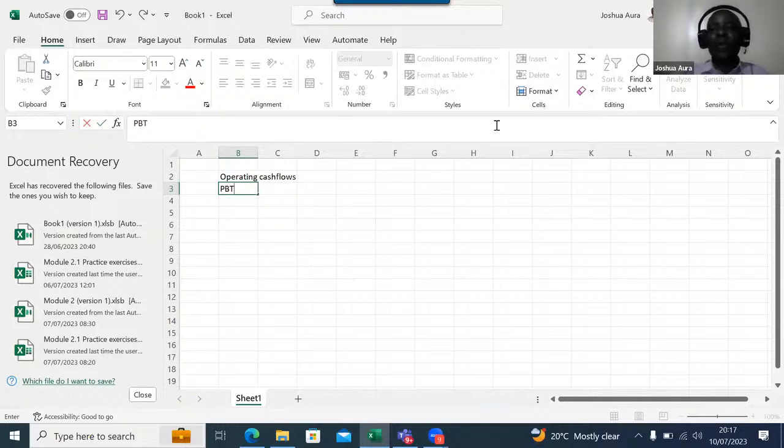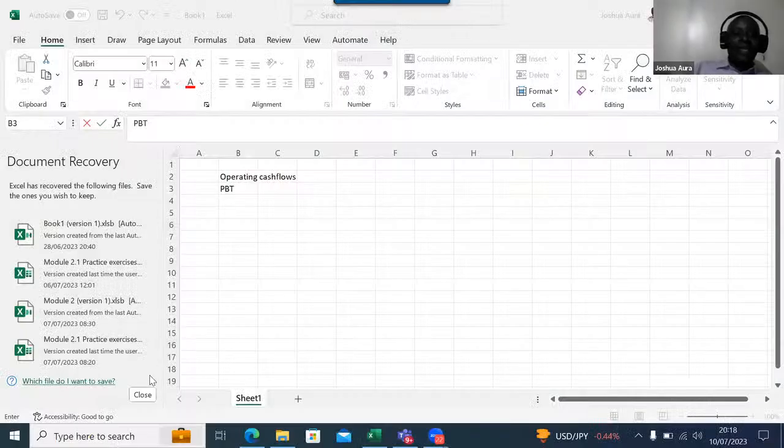Before I continue, first of all I would want to know whether you are able to hear me and whether you are able to see my Excel sheet. That is so important to me. They're saying yes. I don't know why my Excel is quite slow today, even closing some of these panels. I don't know whether it's because of having too many students online. Let's give it a minute.